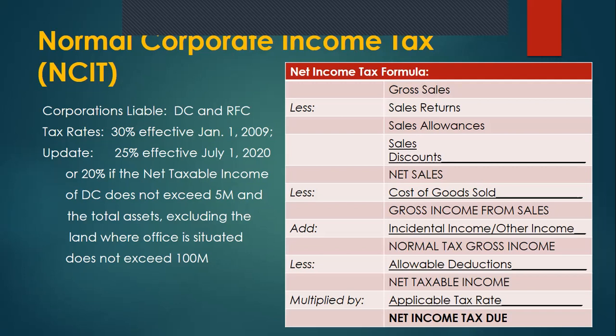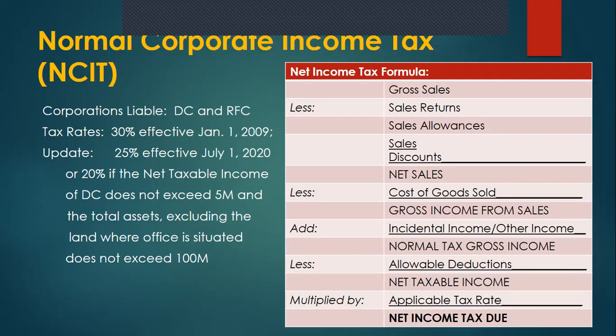The tax rate effective January 1, 2009 is 30% of the net taxable income. I have posted here at the right side of this video the net income tax formula, how the net taxable income is computed in order for you to arrive at the net income tax due. I will discuss that further later.